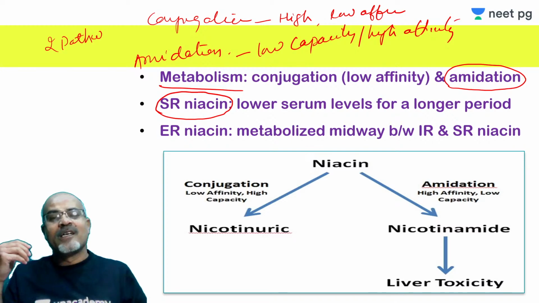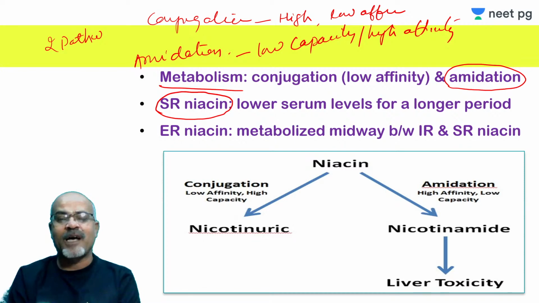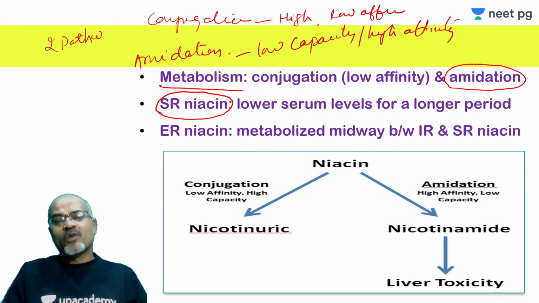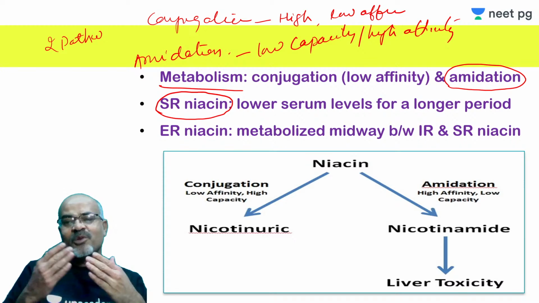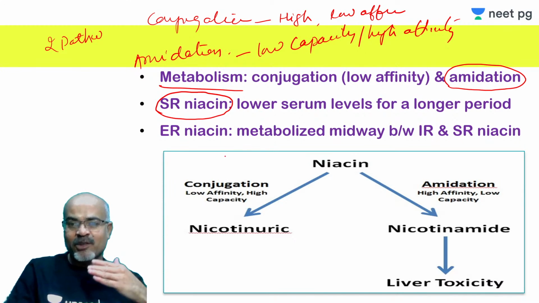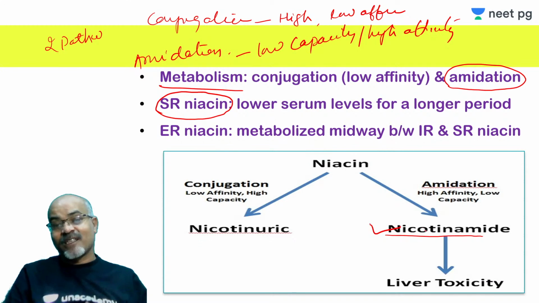The conjugated products are excreted by the kidney, 60 to 90%. So the conjugation pathway is more important when higher concentrations are available, and amidation becomes more important when lower concentrations are available. The amidation pathway leads to production of nicotinamide, because amidation is important to make niacin active as a vitamin. Otherwise it will not be active, as niacin as such is inactive as vitamin B.